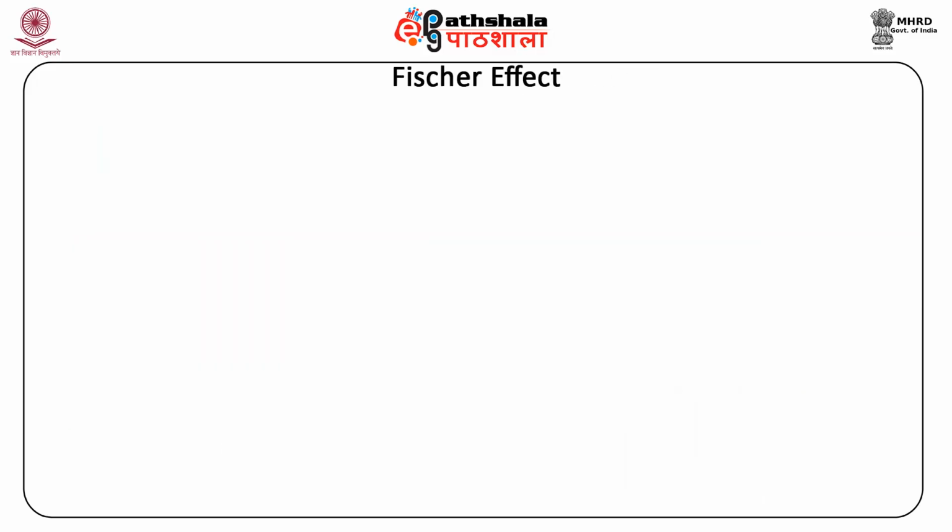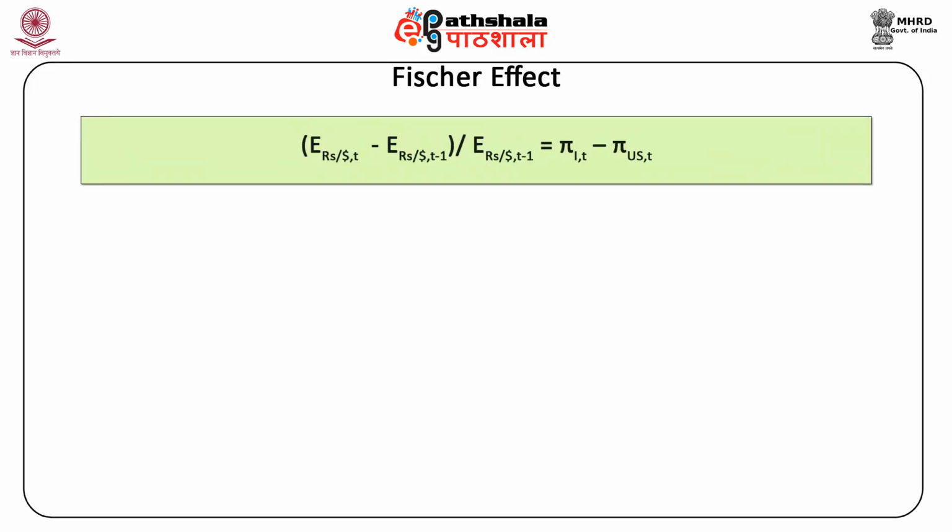Consider the equation of relative purchasing power parity given as (E rupees per dollar, t minus E rupees per dollar, t minus 1) divided by E rupees per dollar, t minus 1 is equal to pi 1, t minus pi US, t.